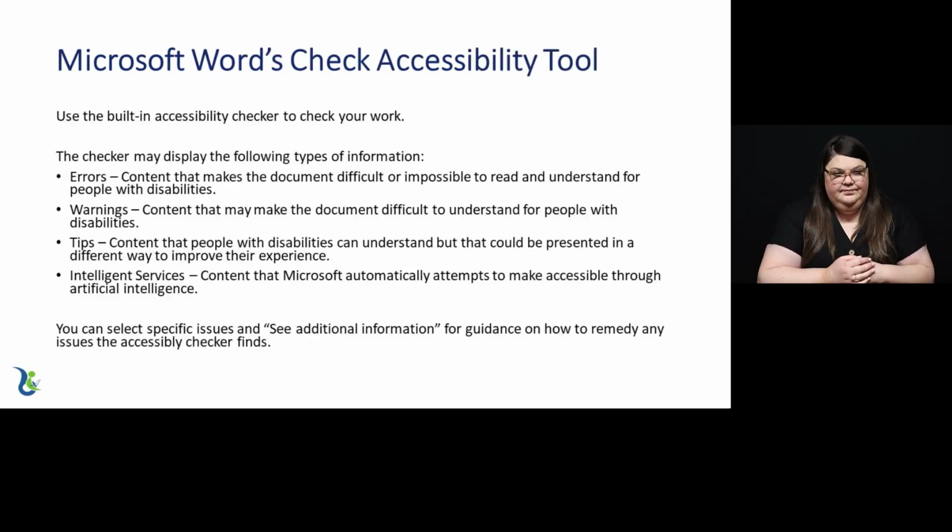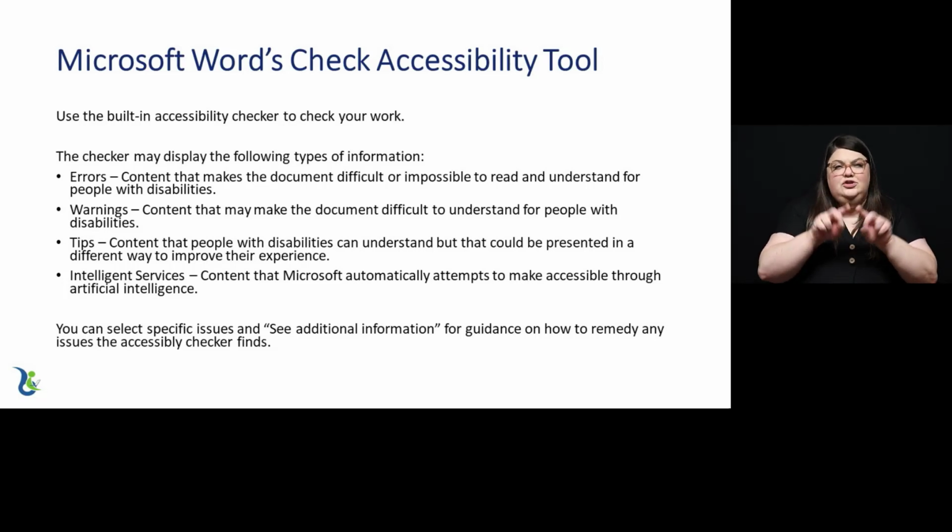Microsoft Word's Check Accessibility tool. Once you have completed the document, use the built-in accessibility checker to check your work. The accessibility checker is a great tool to identify many issues, but remember to manually check the document, as the checker can provide false positives. Sometimes the checker will indicate the document has no accessibility issues when in fact the document is inaccessible.